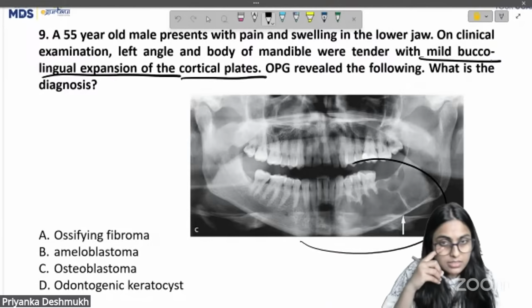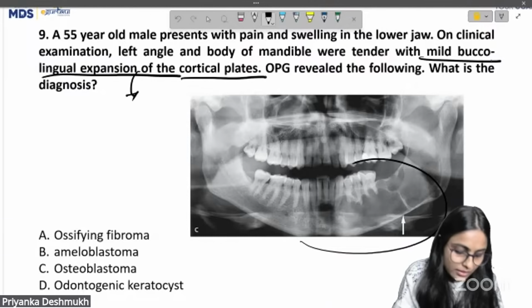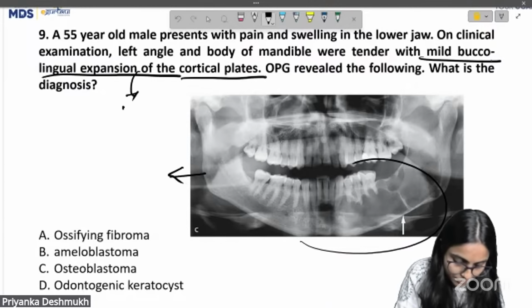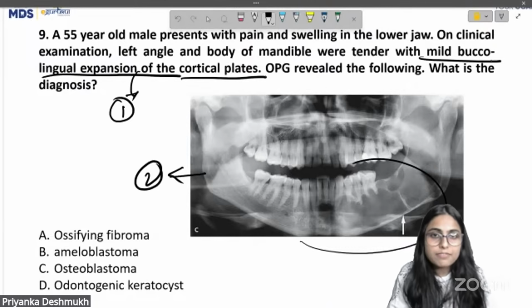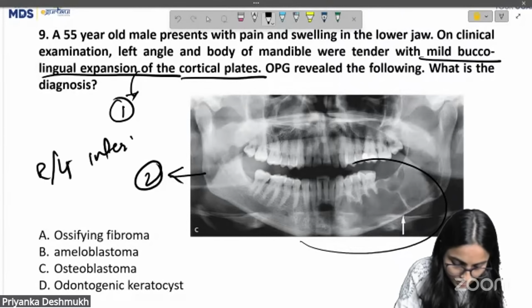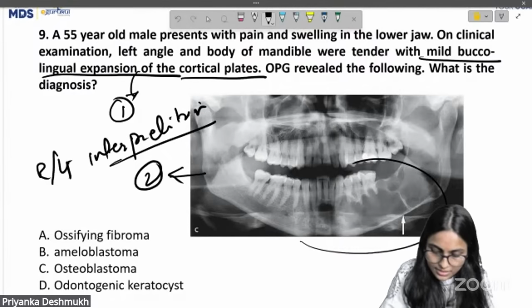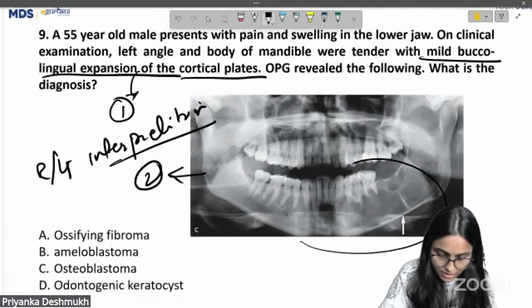I can say this is the only clue that they have given here, and the other clue is your OPG, correct? So you have to diagnose the condition based on your radiographic interpretation.